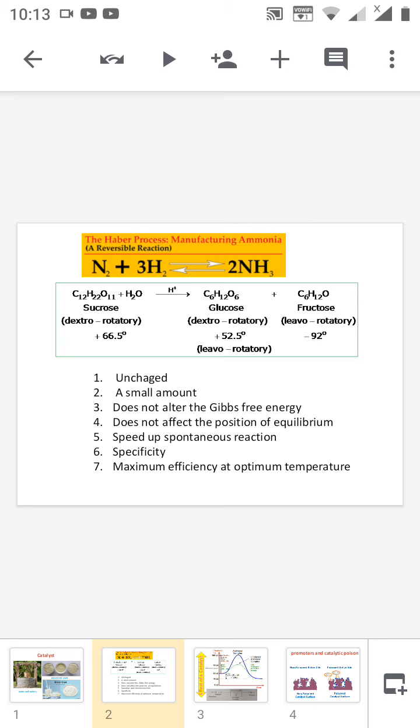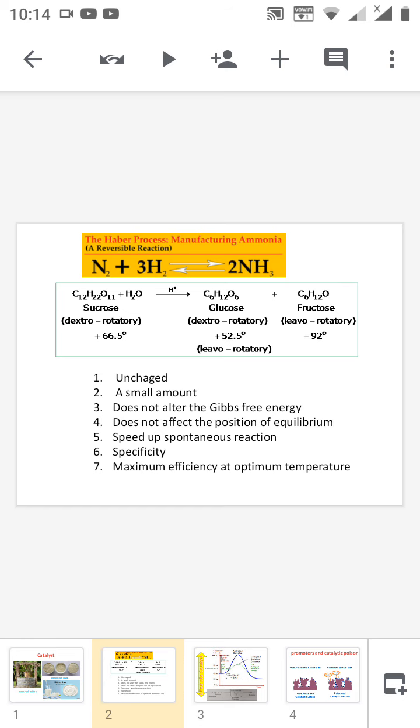The third example is the hydrolysis of sucrose in the presence of yeast. Here invertase, an enzyme present in the yeast, is used for the hydrolysis of sucrose, and we get glucose and fructose. So these are some examples of catalysis in chemistry. You should study one or two examples of catalysis.